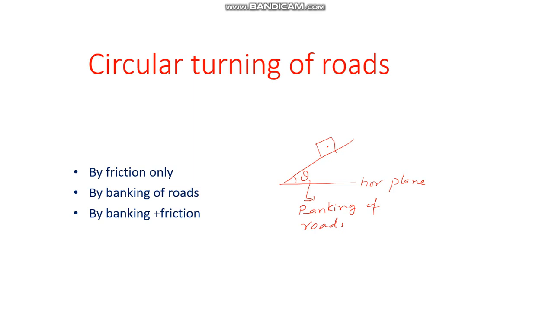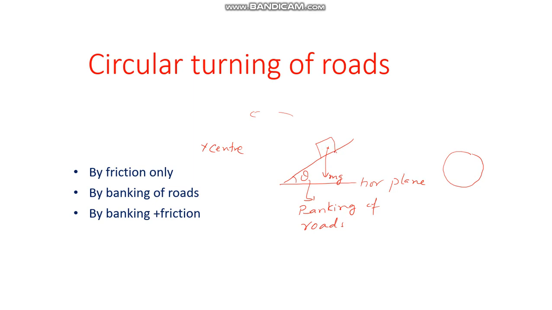Okay, so this is your car. Now this car actually is going in a circle. There is a race happening, let us say. Okay, so we need to draw the free body diagram of this car, and we need to understand what are the forces which are acting here. So the center will be somewhere here. The car is going like this. Obviously the car will have some mass, so the weight will be acting vertically downward.